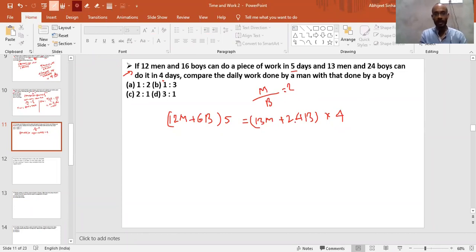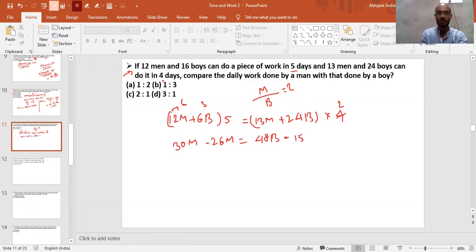So here we cannot take any numbers common. This 4 and 5 will not get cancelled out, but you can cancel out this. Take 2 from here, this will become 6, and this will become 3. So 5 into 6 is nothing but 30 times of m, and this side, after cancelling out, this is 26 times of m. Take this side 26 times of m, this is 48b, minus 5 into 3 is 15.